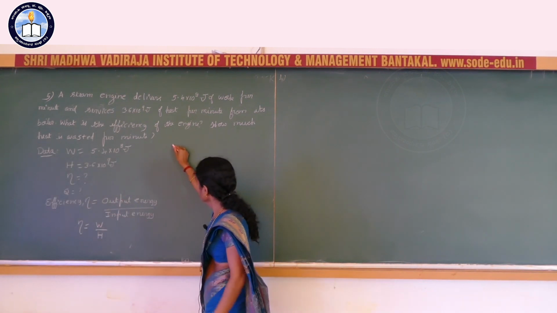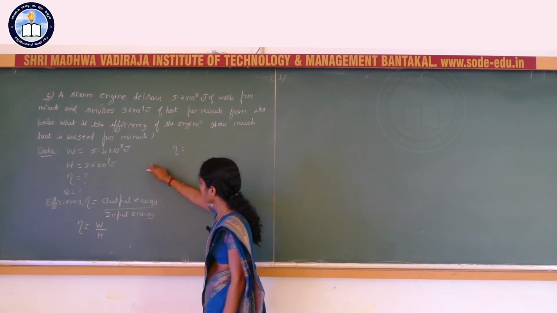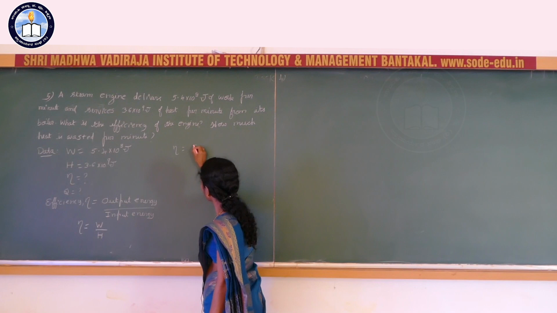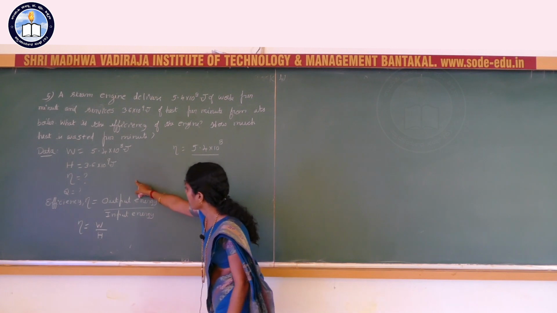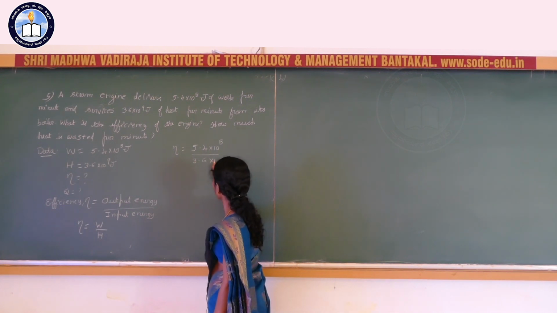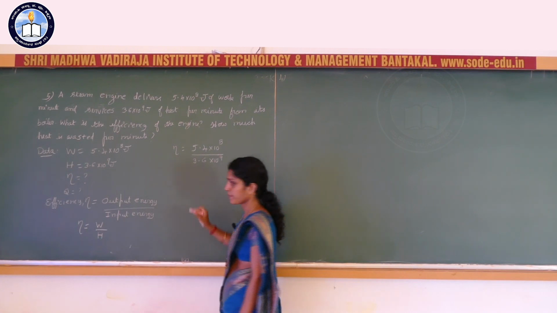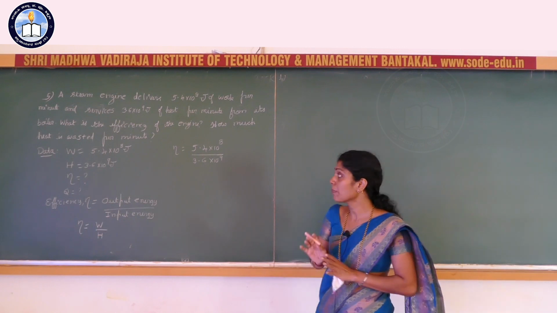So, substitute: eta is equal to W, that is 5.4 into 10 to the power of 8 divided by input energy 3.6 into 10 to the power of 9. Here see, you are using a simple calculator.